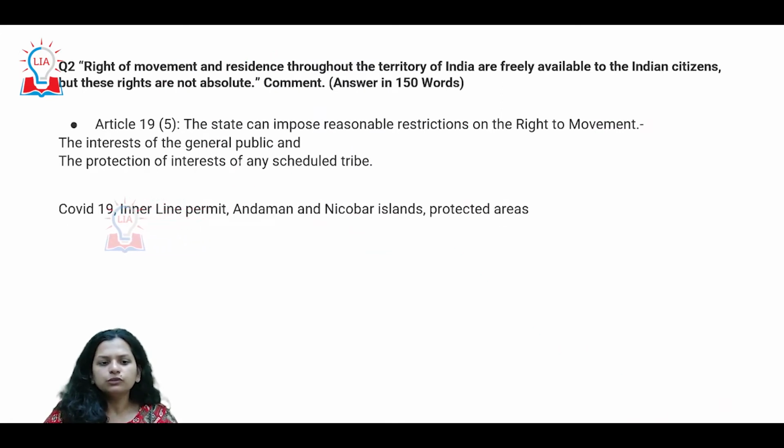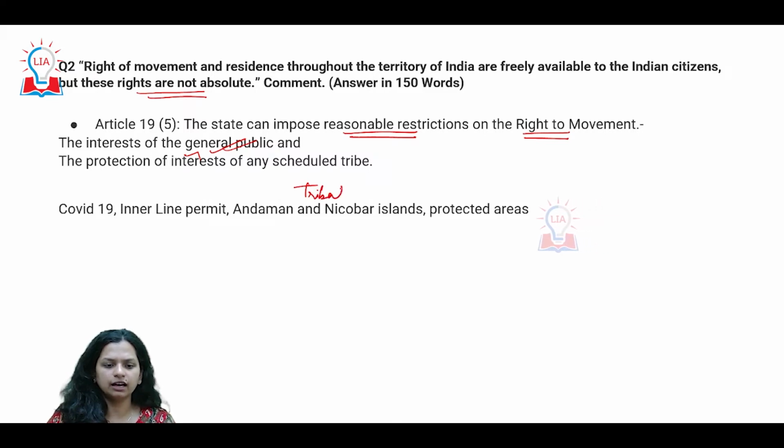Now, what is also very important is that we have to look at that these rights are not absolute. So how are they not absolute? Because they are restricted by reasonable restrictions. With regards to the right to movement, some of the reasonable restrictions are that you have restrictions in the interest of general public. Okay, this can be with regards to, let's say, the tribal population which stays in Andaman and Nicobar Islands. Okay, so it might not be in their interest, or protection of interest of scheduled tribes.